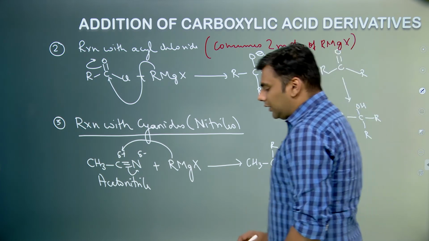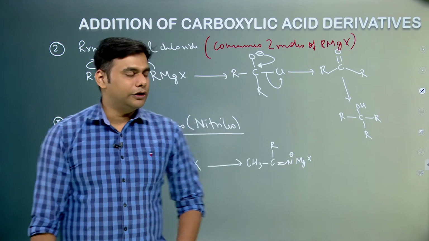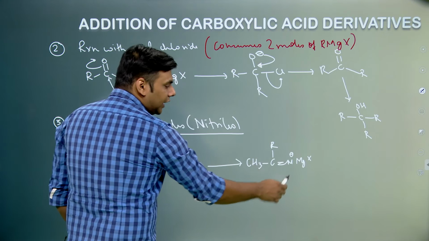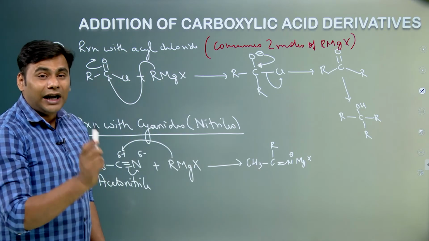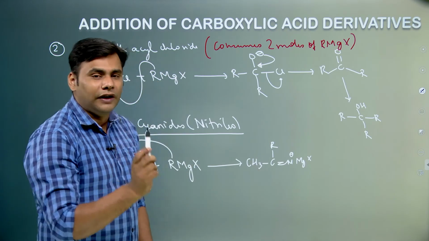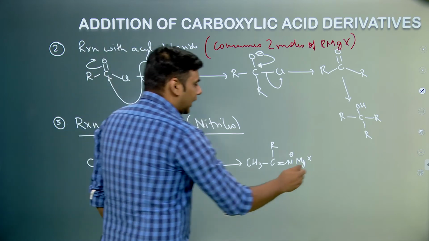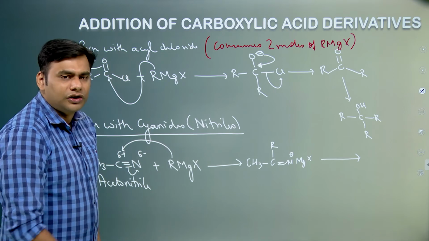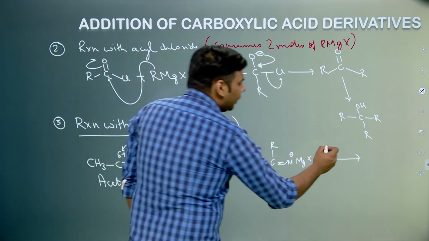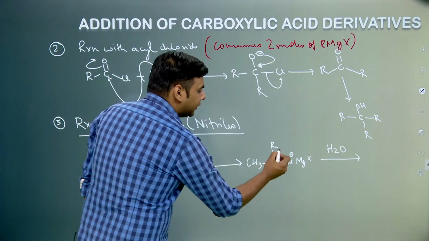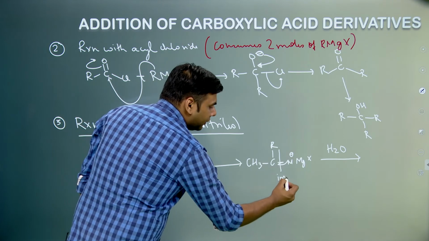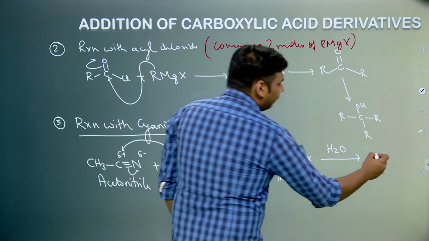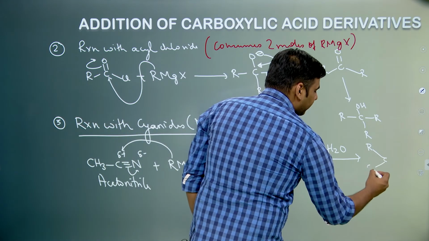Now a double bond still remains in this molecule. So we can think of another Grignard reagent attacking on this carbon and the pi electron getting polarized, but that would result in the accumulation of negative charge on nitrogen. So that step is not carried out. Indeed, the reaction does not proceed at all. So what we do is we carry out hydrolysis first. During hydrolysis, this is an imine bond. C double bond N is also called an imine bond. So this imine bond breaks and forms a ketone.